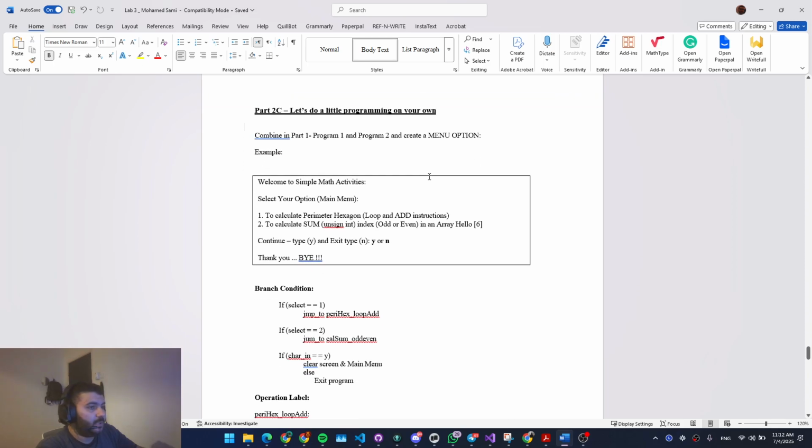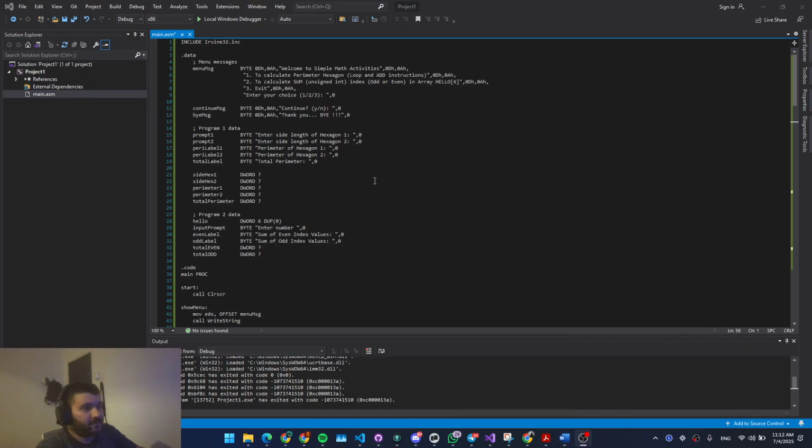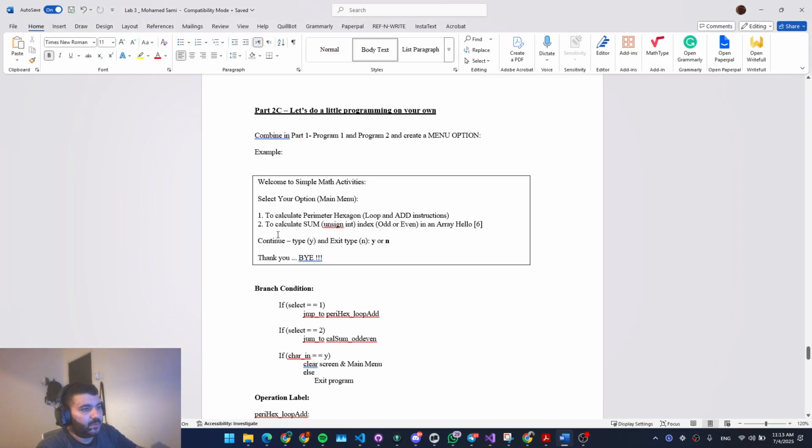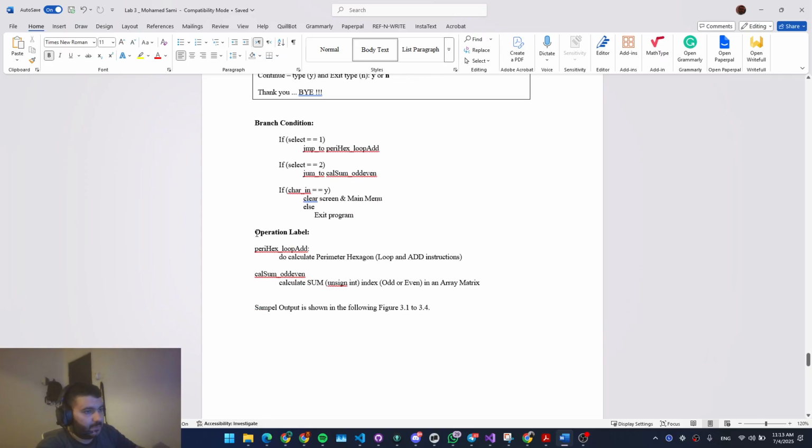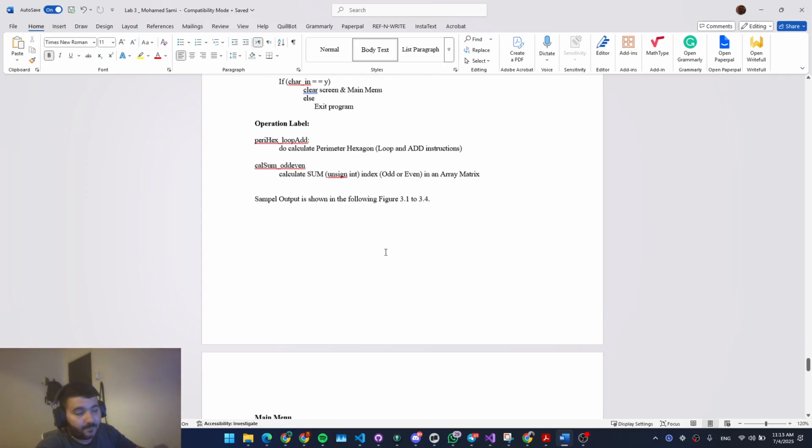In part 2C, we need to combine program 1 and program 2 to create the menu option. The thing is that I already created the menu option. As you can see here, I created the menu message, welcoming to simple math activities, to calculate the perimeter of the hexagon and to calculate the sum. Then we enter your choice 1, 2, 3, and we also added the exit option, as you can see here. And this is the branch condition, the operation label.